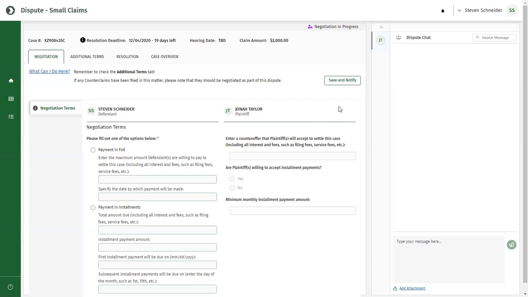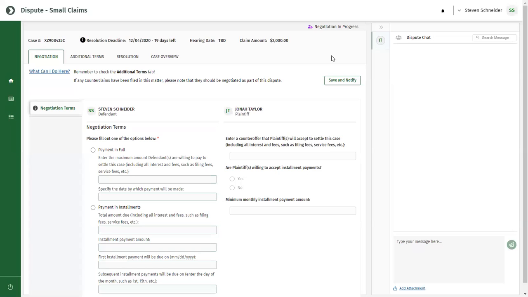When the plaintiff does register for ODR, you will see their name in the ODR area and you can begin negotiating. Notice that the status is now negotiation in progress. It's important to note that once both sides have registered for ODR, you will have 72 hours to complete your negotiations.